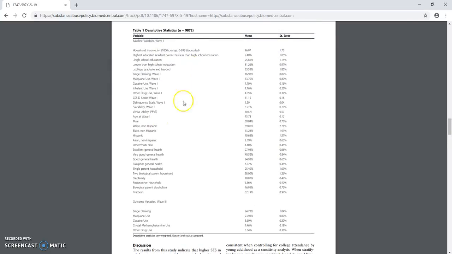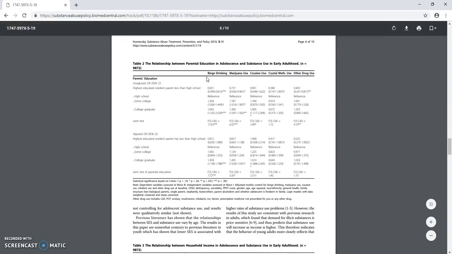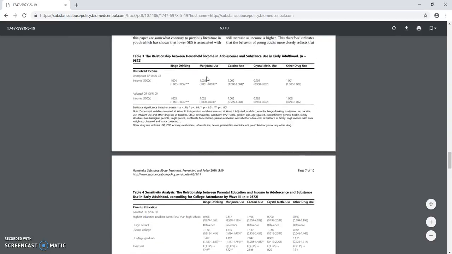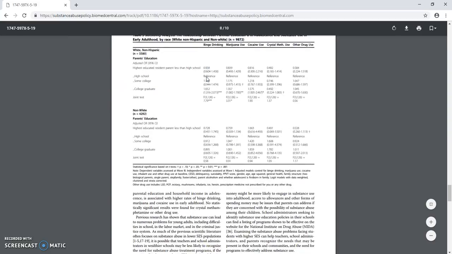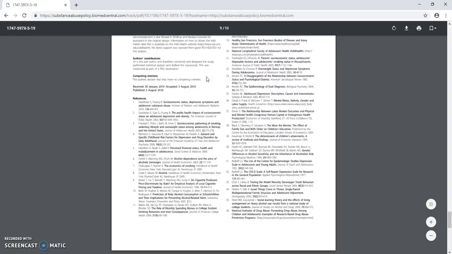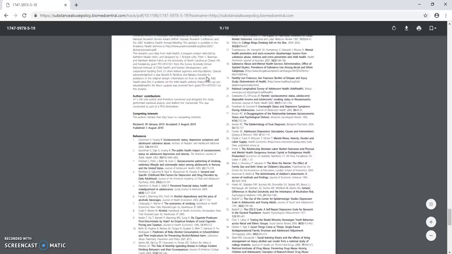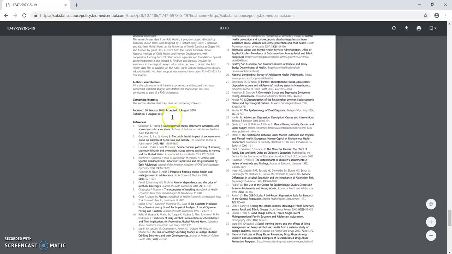on who's using what, how much, when. It's a lot of tables, which is very useful. See if she has, yeah, right here, references. So she has a lot of references, which is really good. So she clearly did her research. So we can look into these references, maybe find more references that might be helpful to our research, and just go from there.